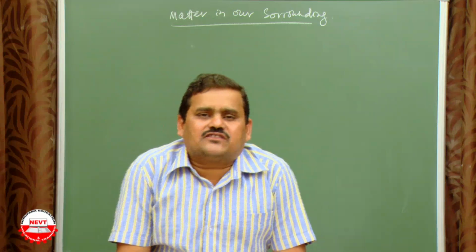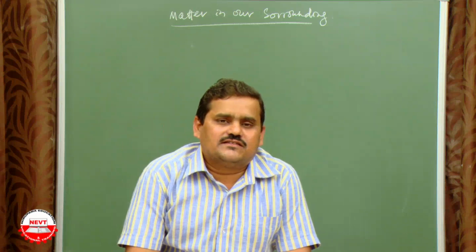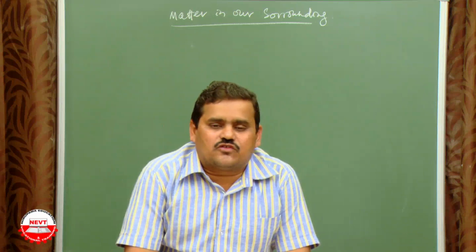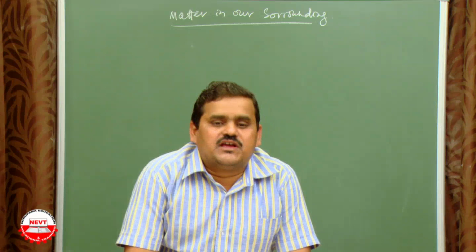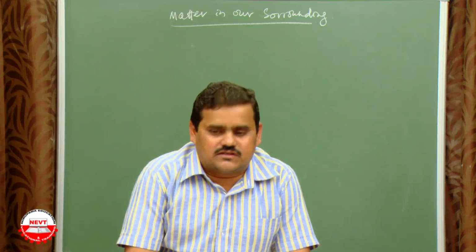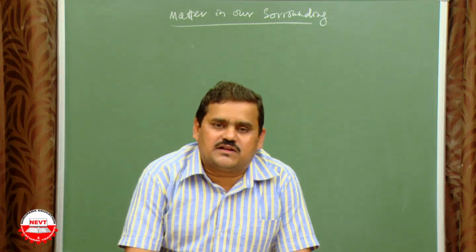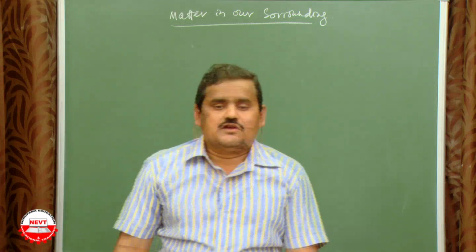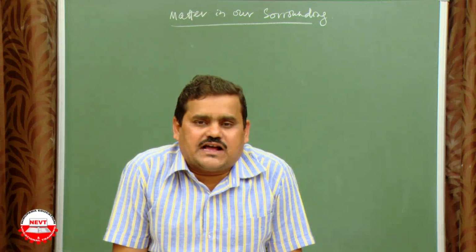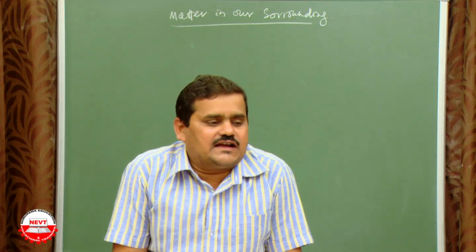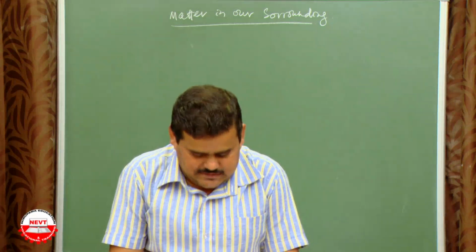Matter means what? What is matter? A substance which occupies space. It may have a certain volume, and it may have a certain shape and size. Matter is classified into solid, liquid and gas, okay? So matter means that which occupies certain space and has a definite mass.